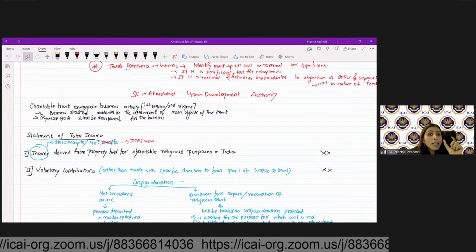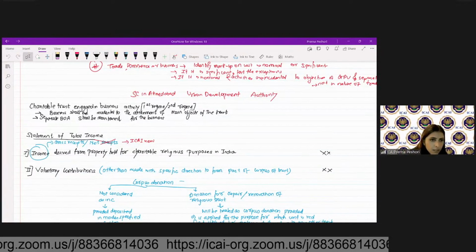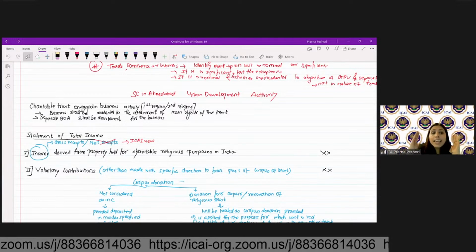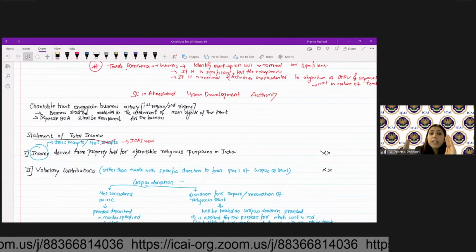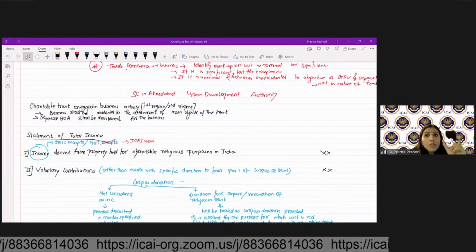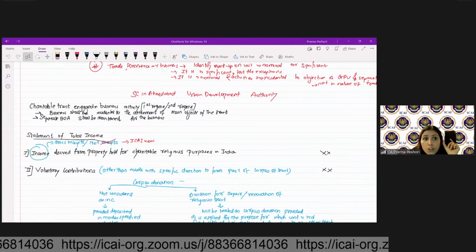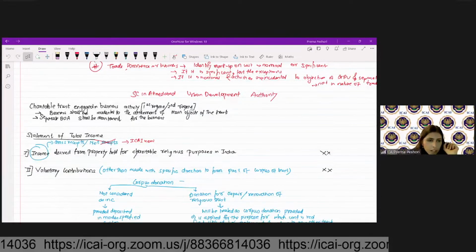Here, income will mean the gross receipts and not the net receipts. So here, when you take the income derived from property held for charitable or religious purposes in India, here you need to take the gross receipts and not the net receipts. You don't need to reduce the expenditure over here.